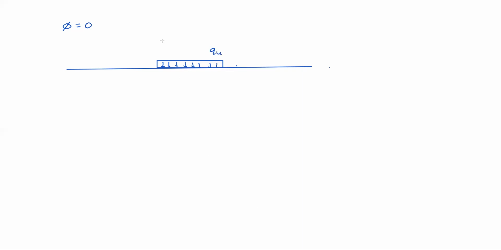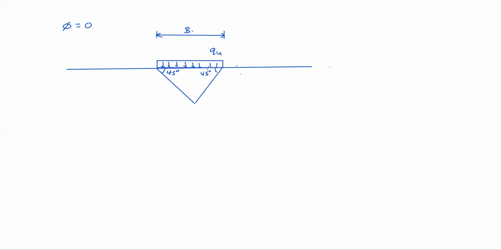Assume the width of the footing is B. Here what would be the angle now? 45 plus phi by 2, where phi is 0, so this angle is 45 degrees.